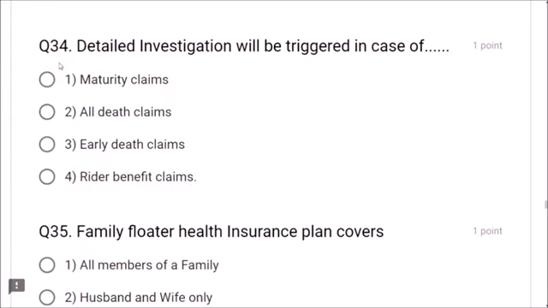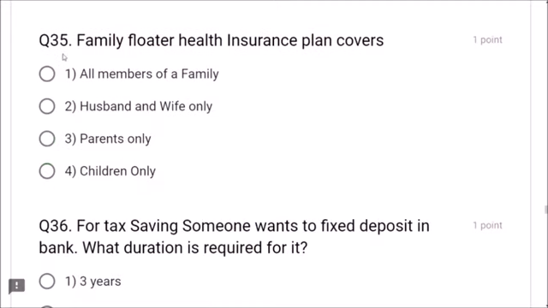Next, question number 34. Detailed investigation will be triggered in case of maturity claims? No. All death claims? No. Early death claims? Dear friends, option 3 is correct. Rider benefit claims? No. Early death claims triggers investigation in detail. Dear friends, early death claims is correct option. Next, question number 35. Family floater health insurance plan covers, it's a family floater means all members of a family. Husband and wife? No. Parents only? No. Children only? No. It covers all members of a family is correct option, friends.